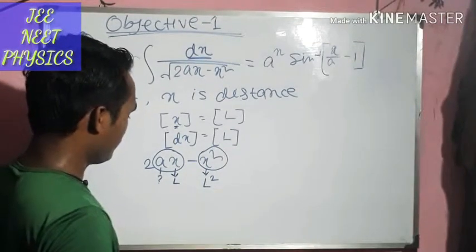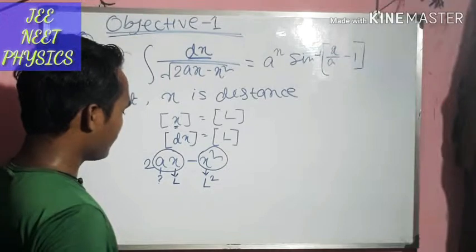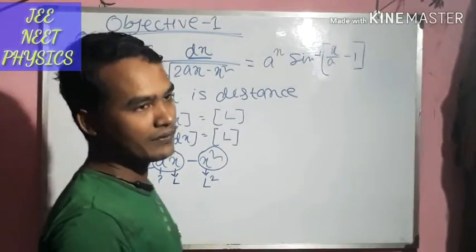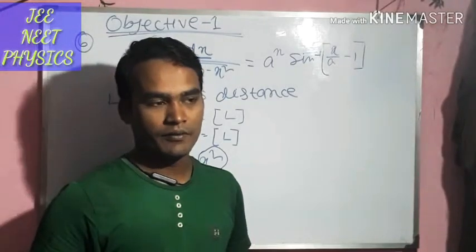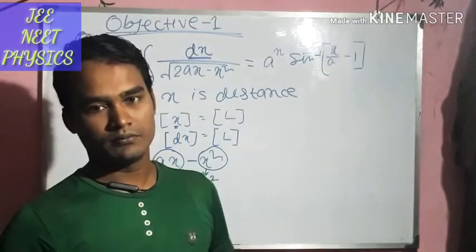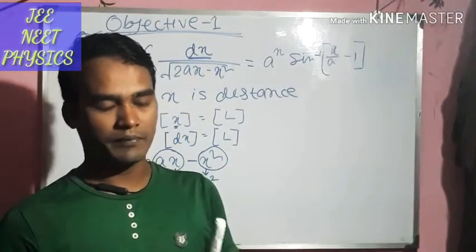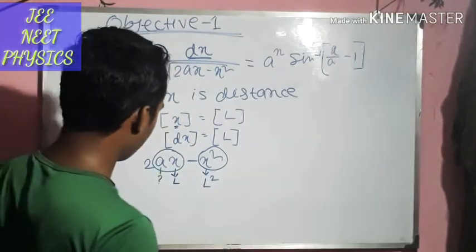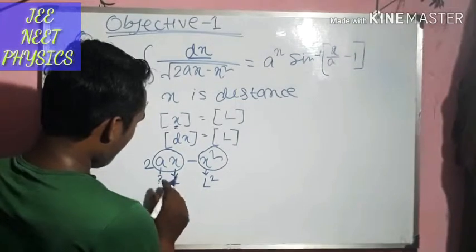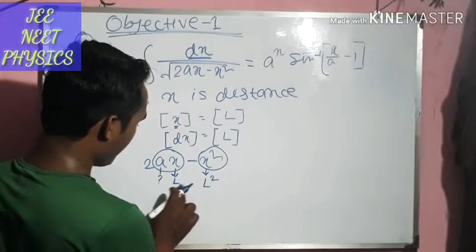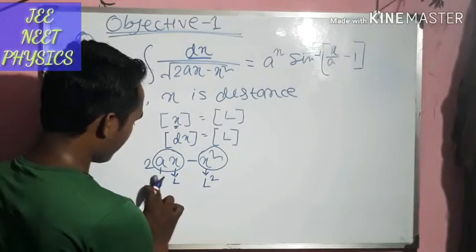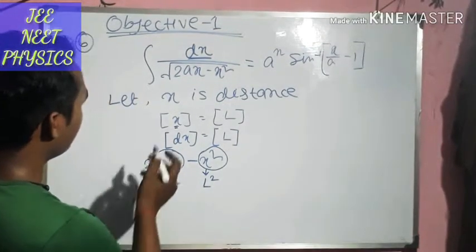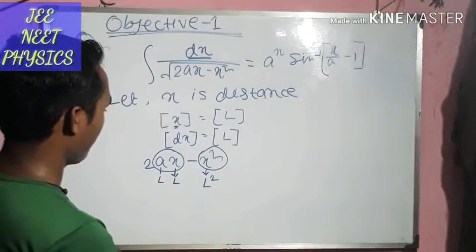If you have not gone through the previous video, you can watch it by pressing the bell icon, by pressing the I button at the top. So from here it is L square, and on the left it is L to the power 1, so dimension of a should be L. So dimension of a is also L.